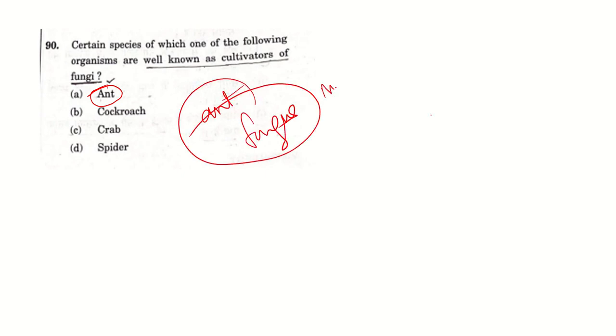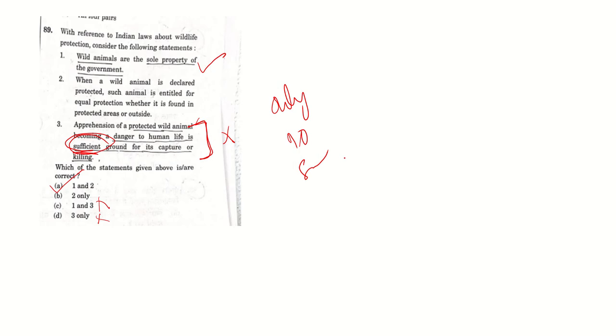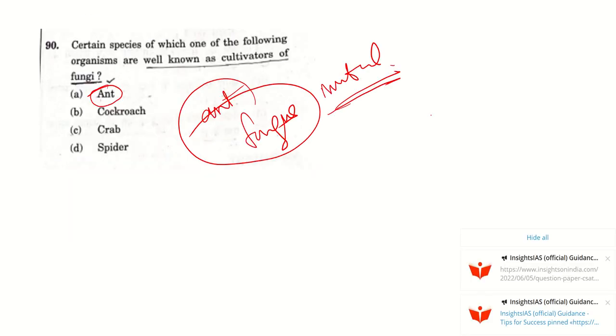Now coming to the last question of environment: certain species of which one of the following organisms are well known as cultivators of fungi? The answer is ant. Basically, ant and fungus live in a symbiotic or mutual relationship. Okay, so this is the last question of environment. If you see, almost 18 questions were there here.